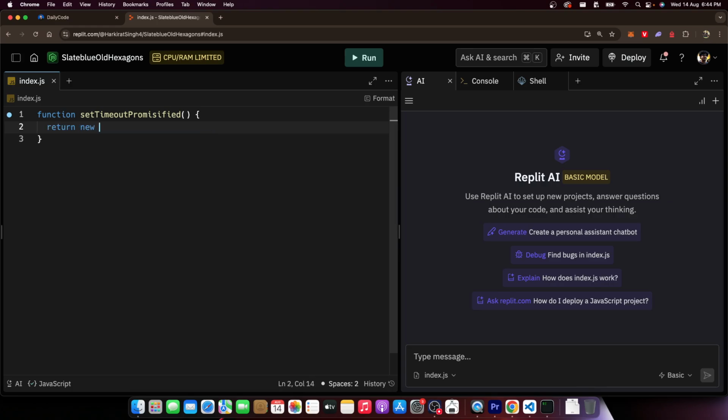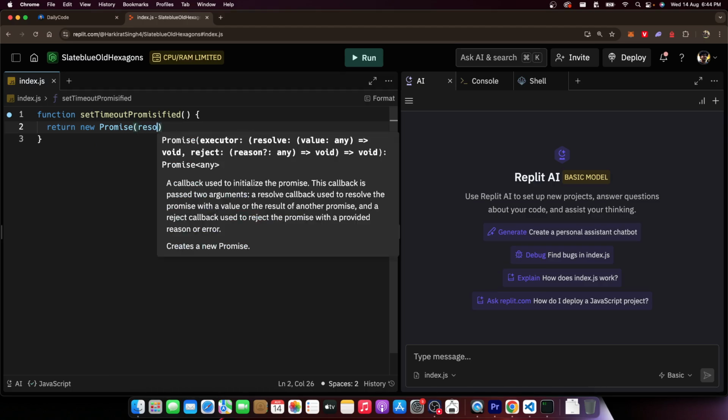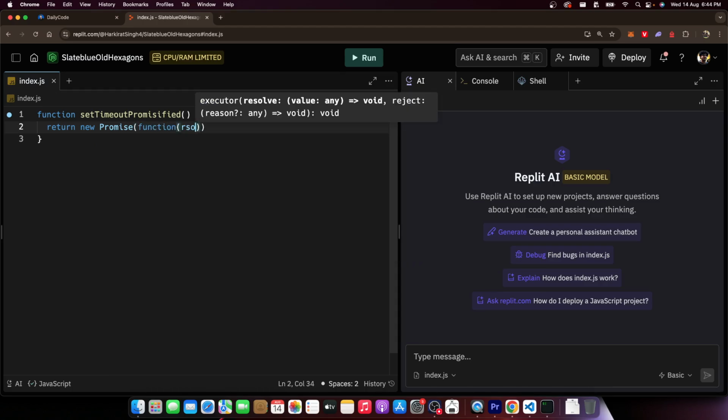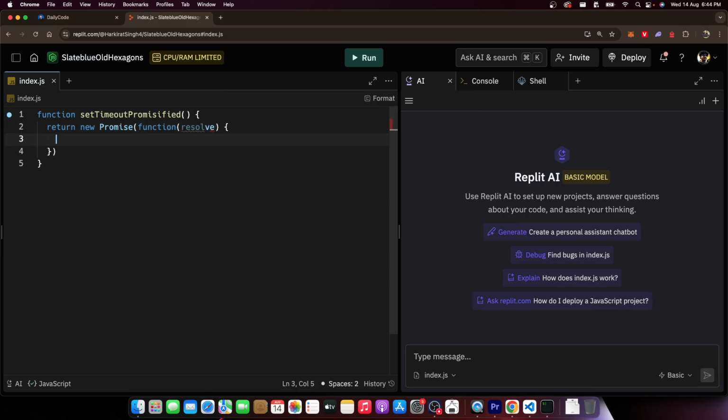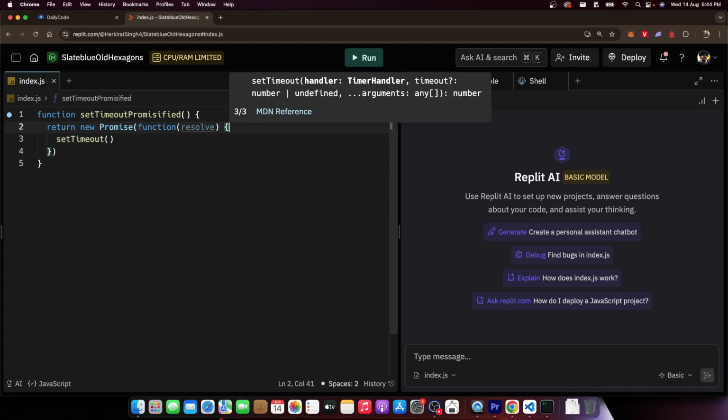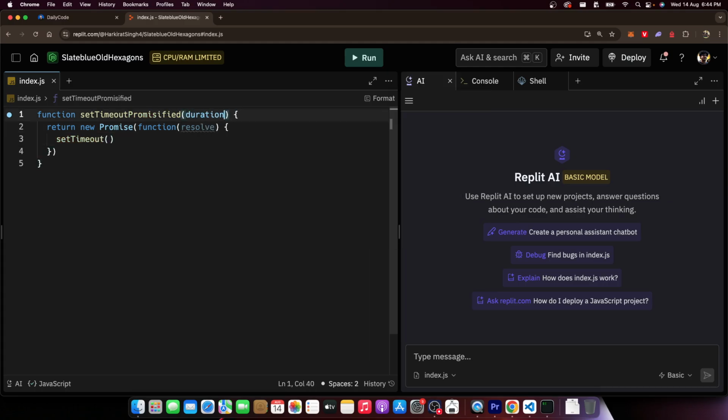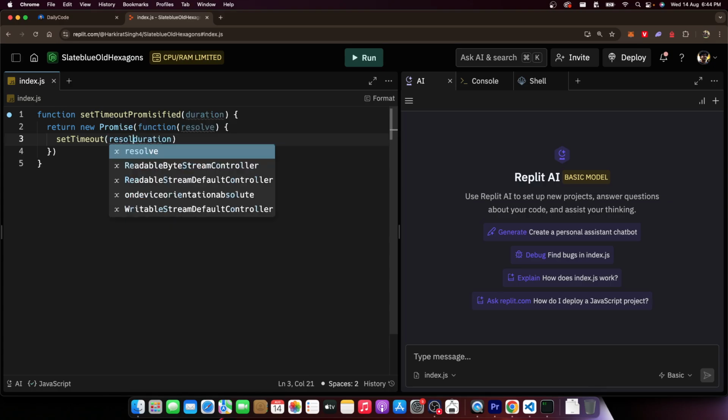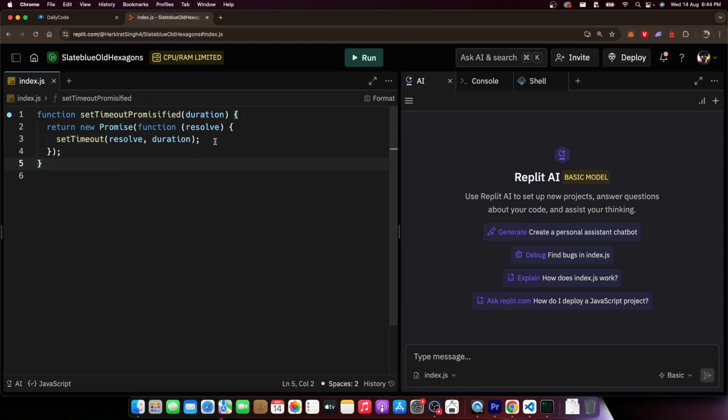If you remember, return new Promise, function resolve, setTimeout, duration, resolve this. Now, if you want to take this as a black box, great.